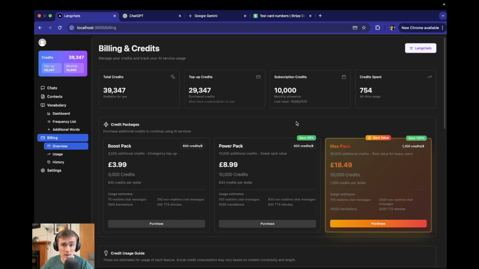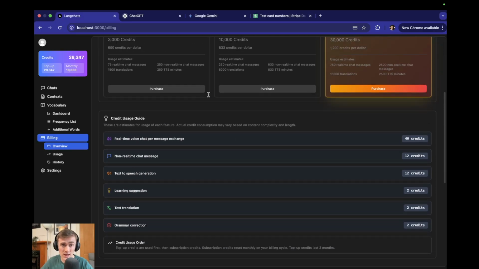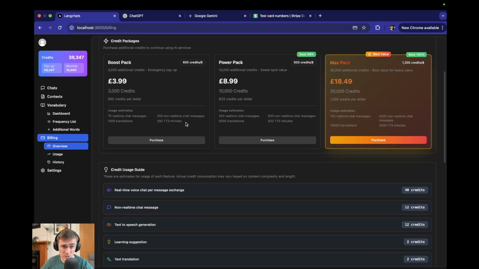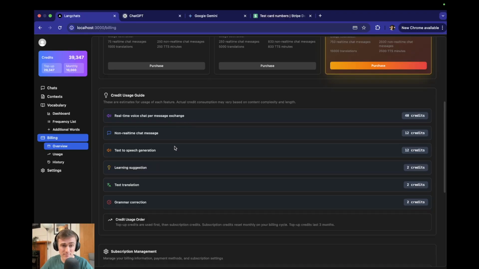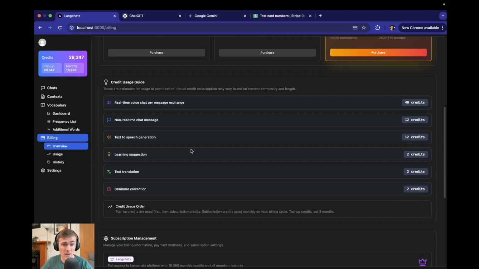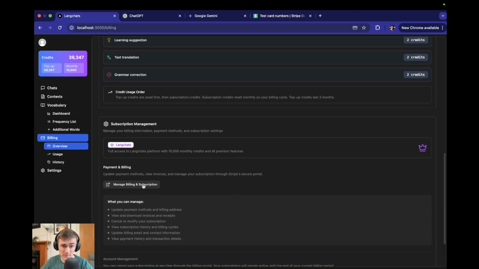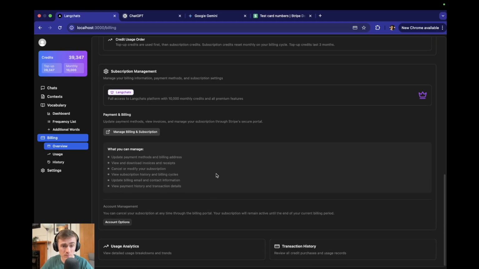The billing page just has some information about roughly how many credits are going to be used up when you use certain features. Also you can press a button here to go to your Stripe billing management area so that you can cancel the subscription if you choose to do so.